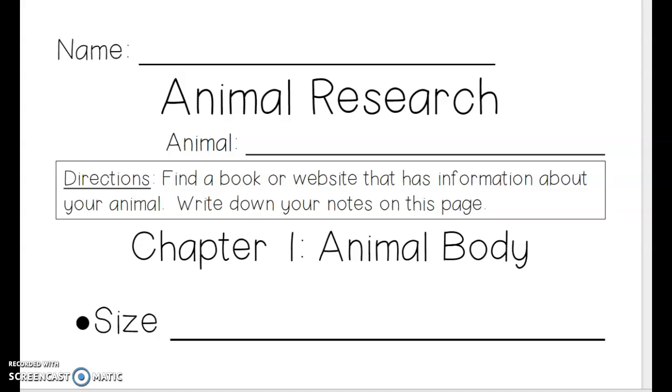So now we're going to look at our animal research. And your animal is parrot. So after you write your name right up here, you're going to come down here and you're going to write parrot. Dive down P, magic C, A. Dive down R, magic C, O. Dive down T. So we wrote the word parrot.